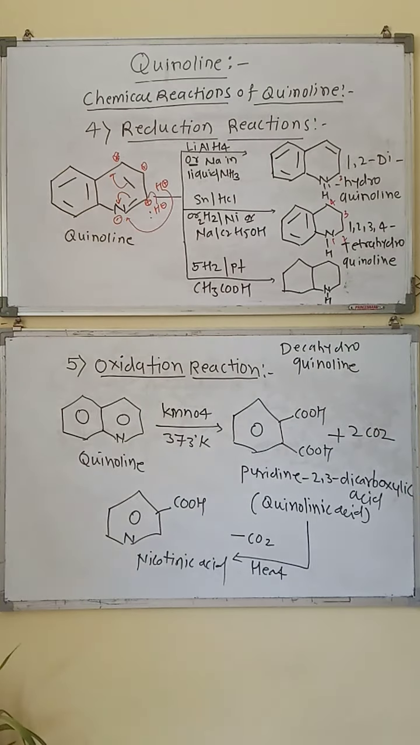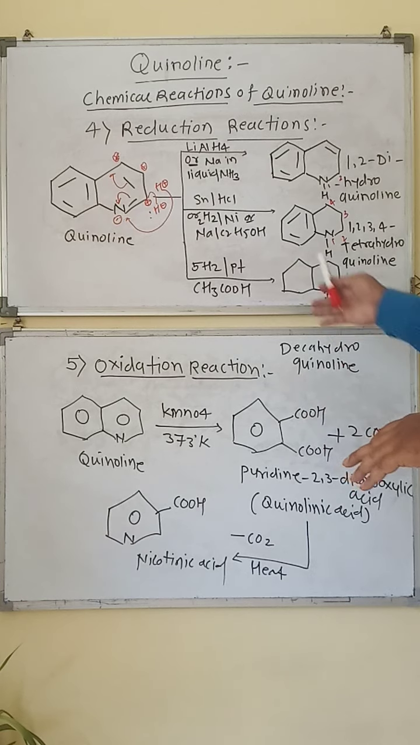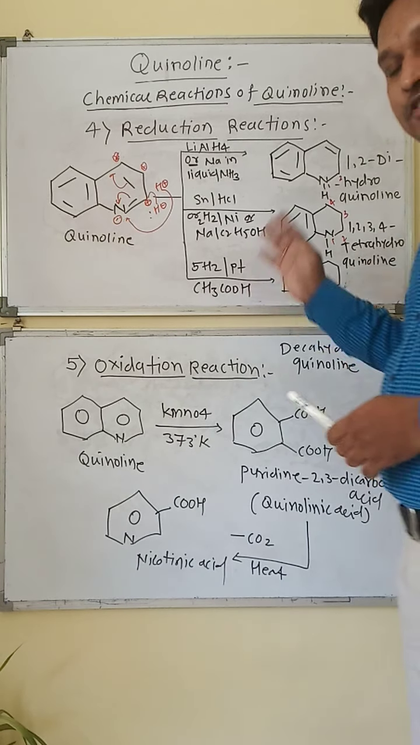So in this way we get this structure. It is called decahydroquinoline. Deca means 10, hydro means hydrogen, quinoline. So the whole ring is saturated, and it is called decahydroquinoline. This is about the reduction reactions of quinoline.